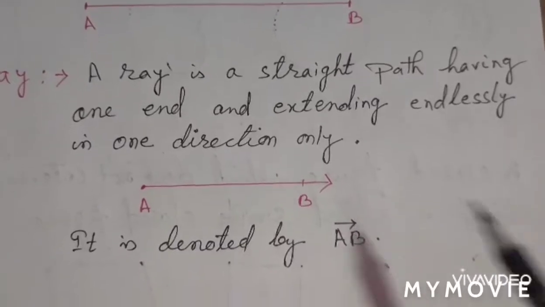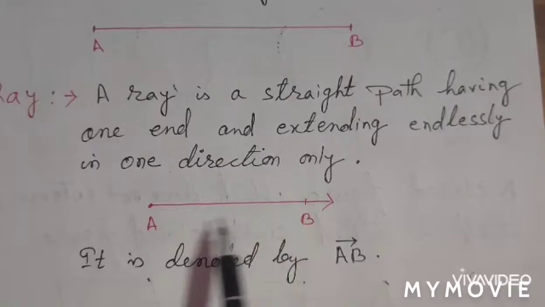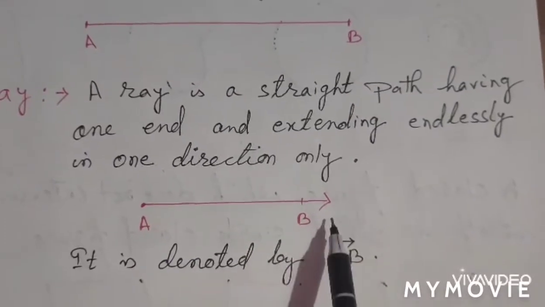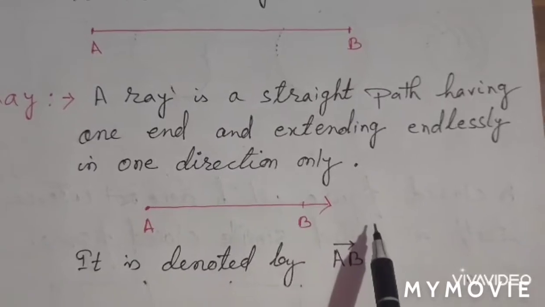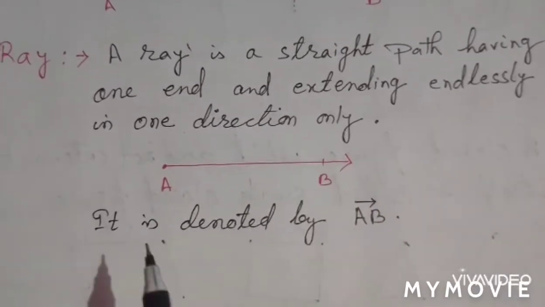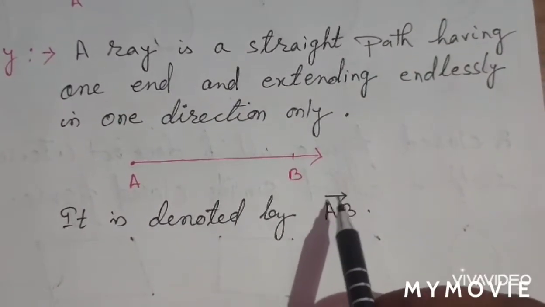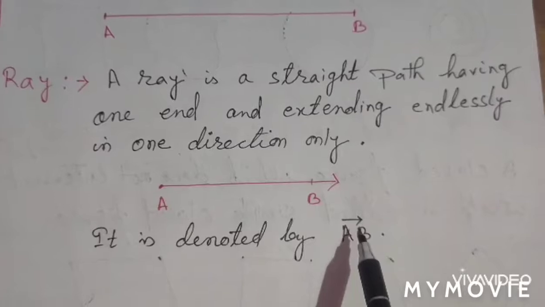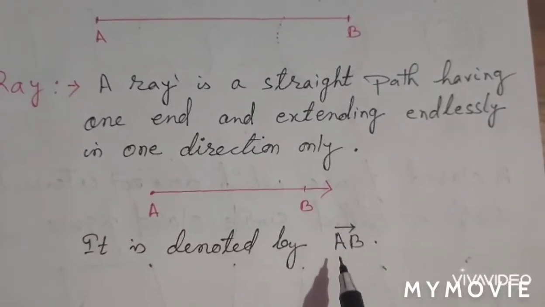It is denoted by AB with a single arrow mark, which is called your ray. In geometry we say it as a ray. Got it?